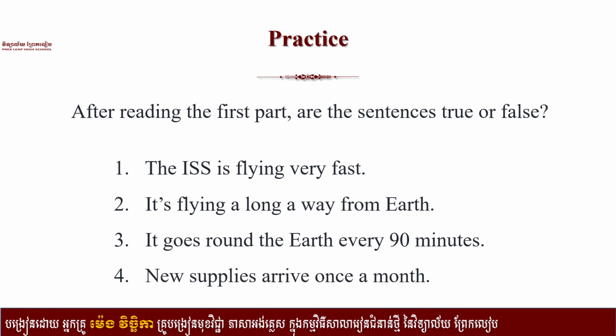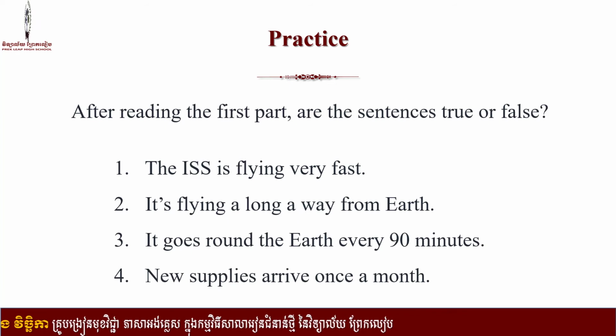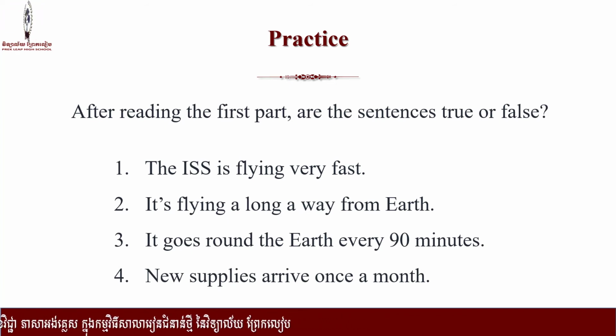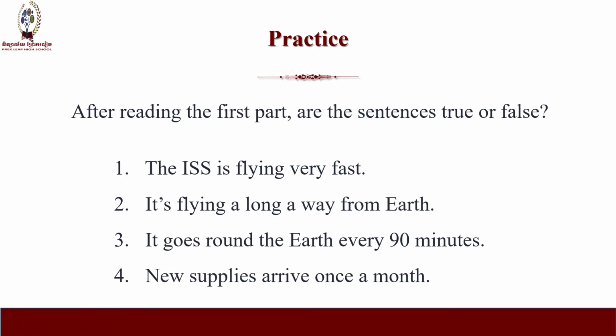And number 4, new supplies arrive once a month. Okay everyone, you might go back and skim the text to understand which sentence is true or false. You have some time to do this.